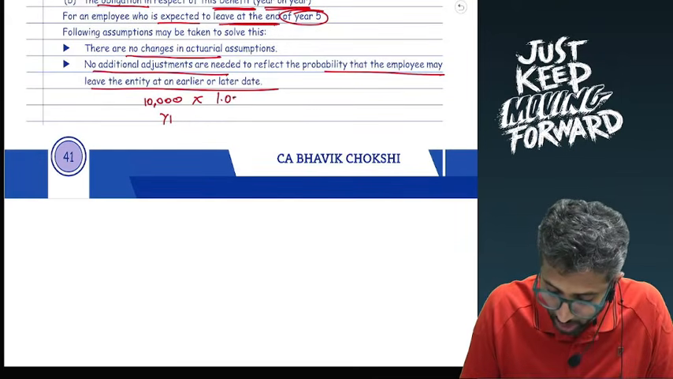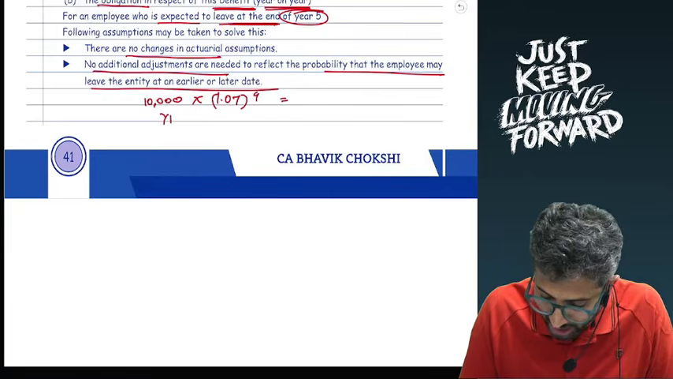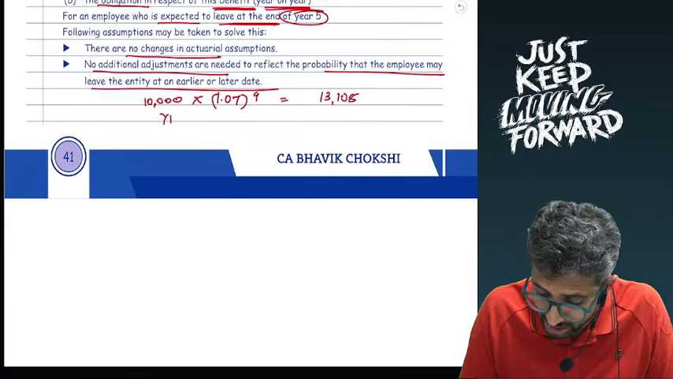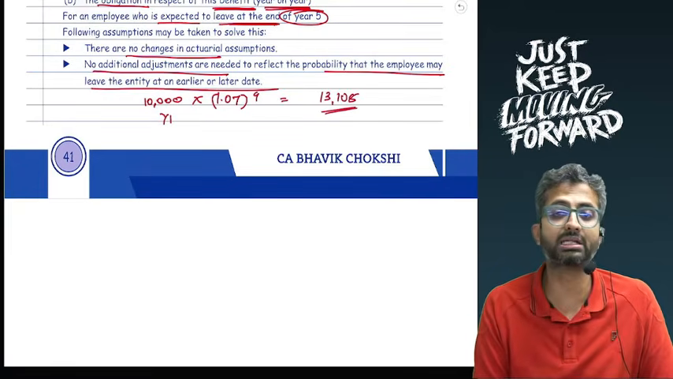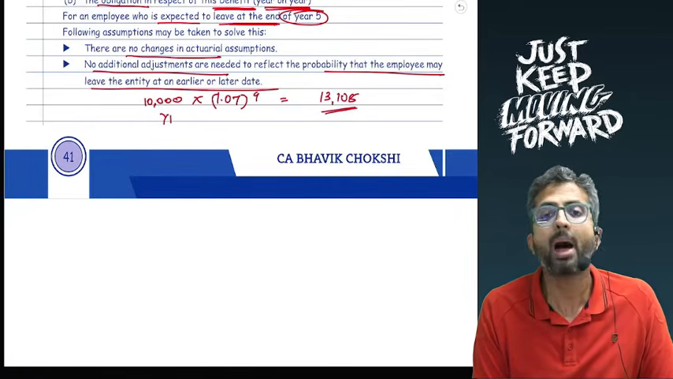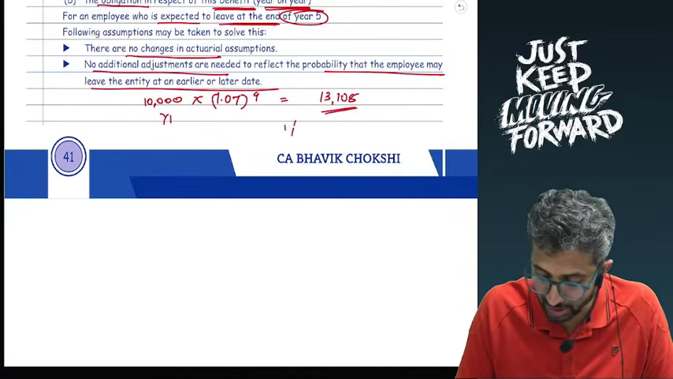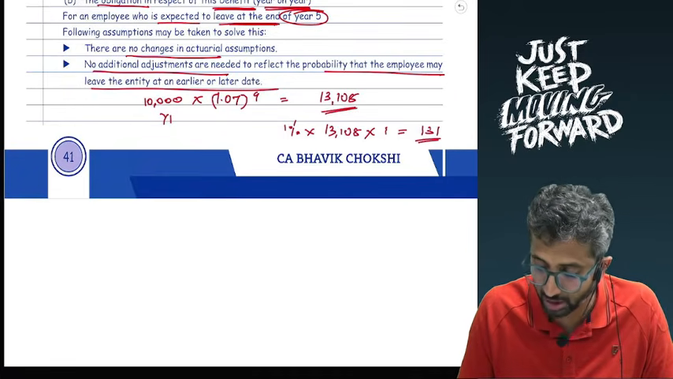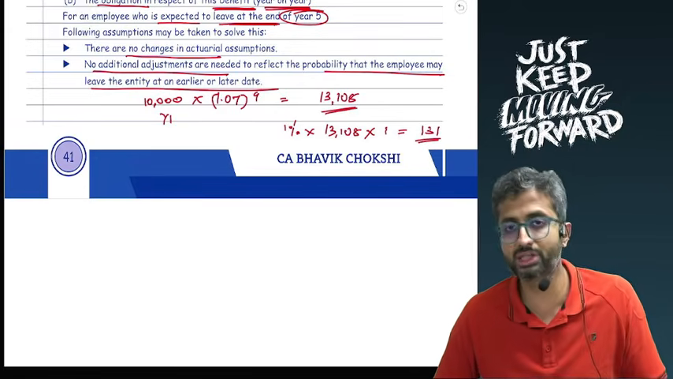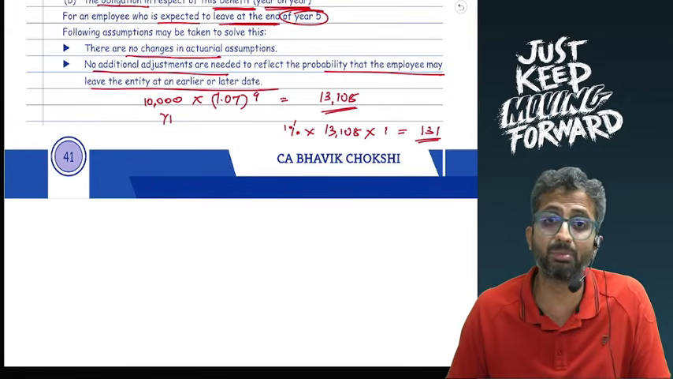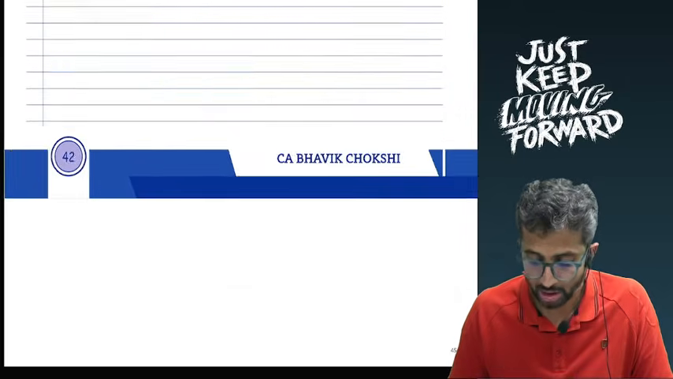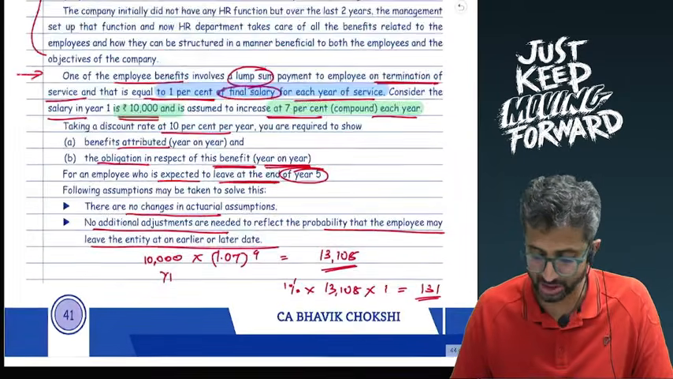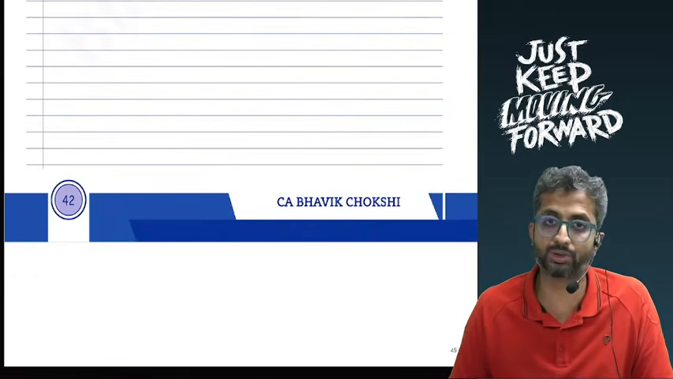So you will take into 1.07 raised to 4 and hence if I do this working, this is 13,108 approximately. This is an estimation of your last drawn salary, based on which you will try to find the benefit attributable to each year of service. 1% of 13,108 into each year of service, that is approximately 131 rupees. So for each year of service, the benefit that will be attributable will be 131 rupees.